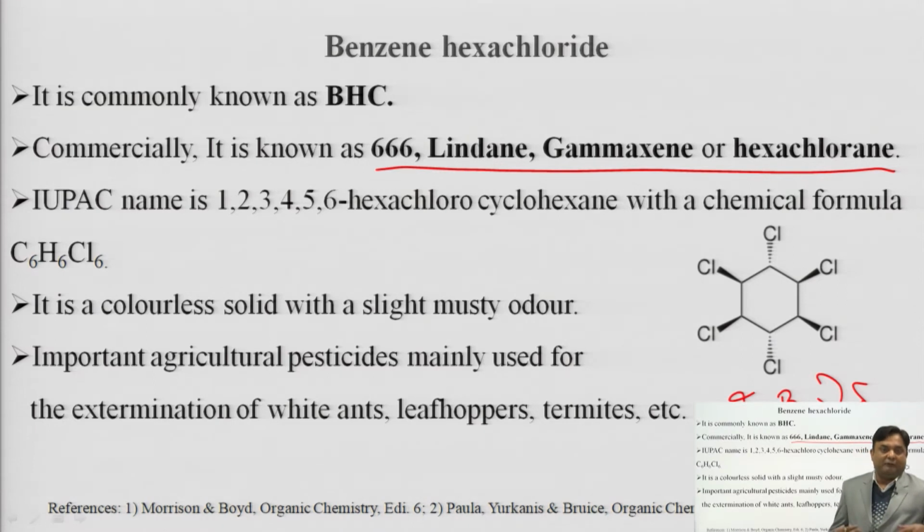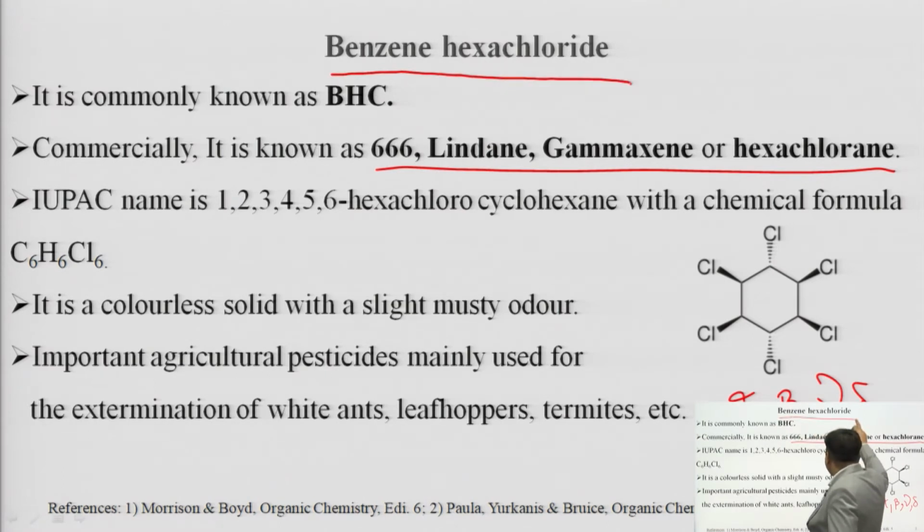Suppose a farmer goes to the market. It is very difficult for him to pronounce benzene hexachloride. So the farmer finds it very easy to ask for 666 or gamaxine at the pesticide shop, and finds it very easy to purchase by this name.